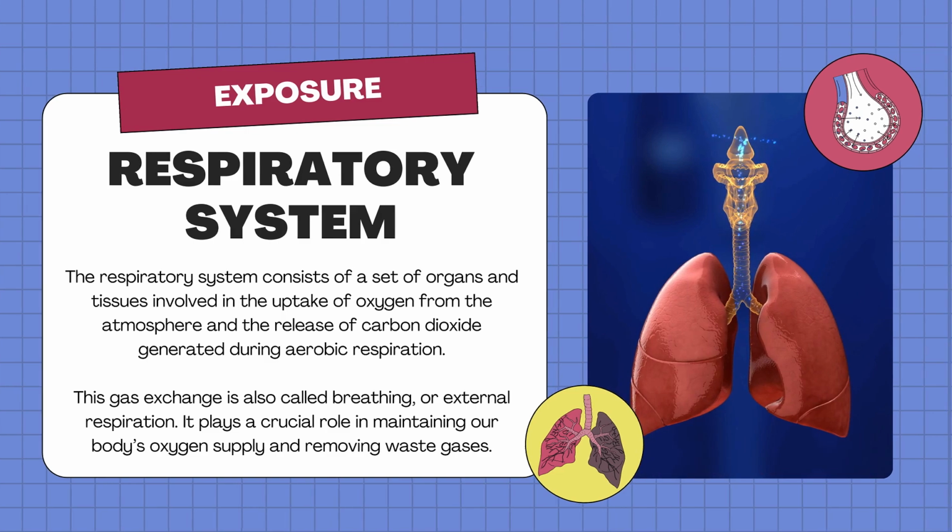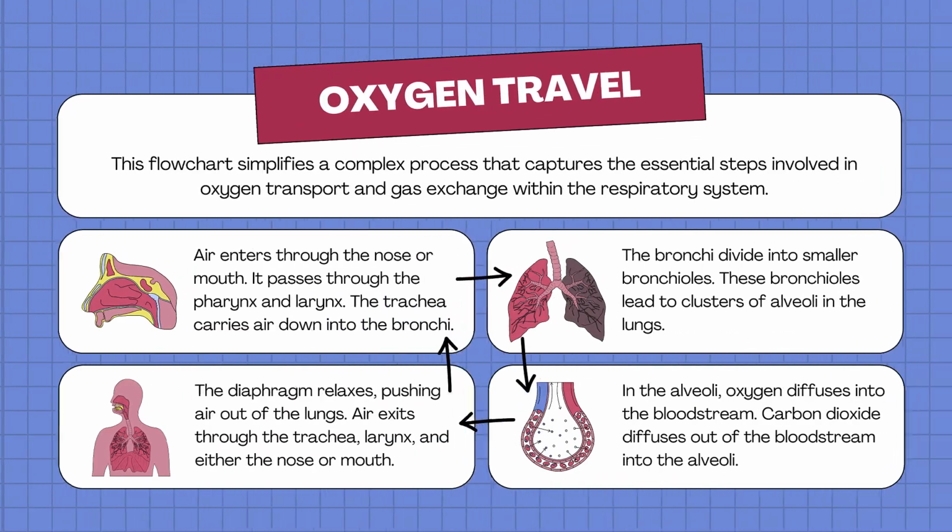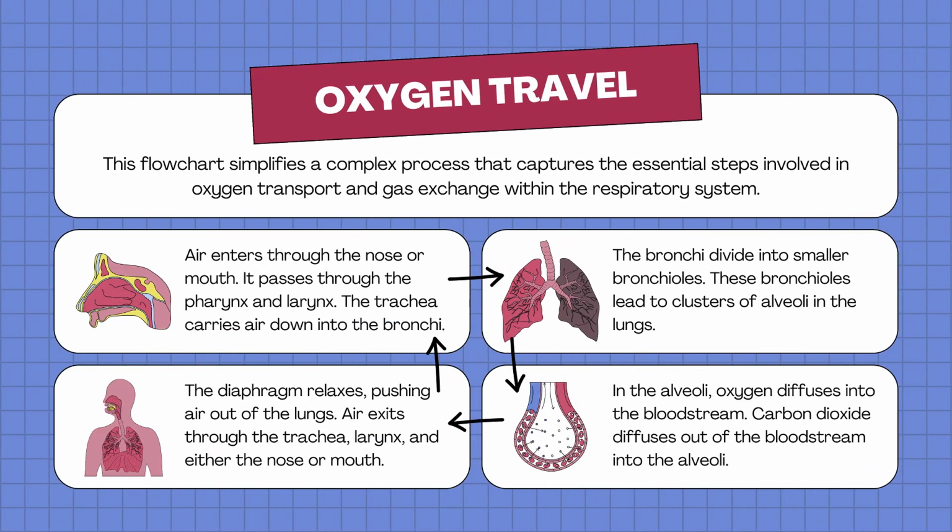So, how does oxygen travel? Okay, I will explain. First is the air through the nose or mouth. It passes through the pharynx and larynx. The trachea carries air down into the bronchi. Next, the bronchi divide into smaller bronchioles. These bronchioles lead to clusters of alveoli in the lungs.